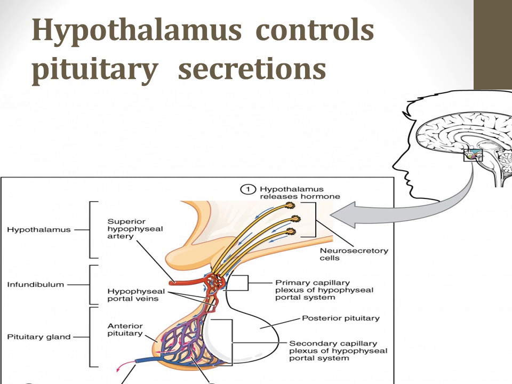So the hypothalamus is a collecting center for information from different parts of the body that concern the internal well-being of the body. Much of this information is used to control the secretion of the many globally important pituitary hormones.